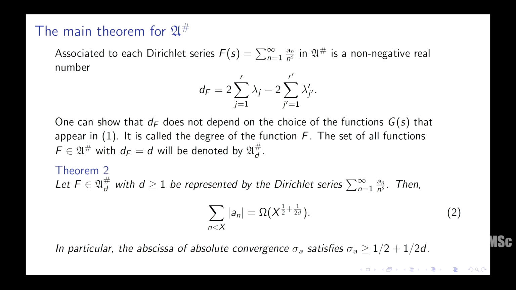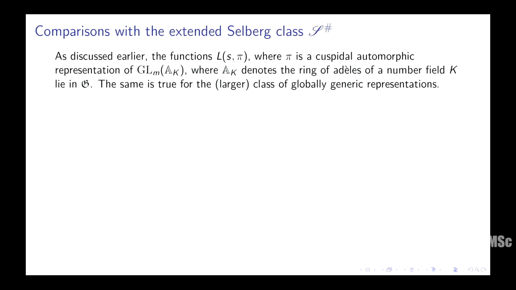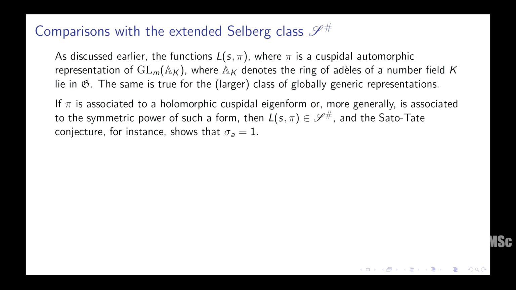Okay. So in particular, the abscissa of absolute convergence sigma A satisfies this. So same result as before. So what I will actually do is talk about this theorem, and the other theorem, of course, is a corollary because all those L functions lie in this. Okay. So as discussed, all of these L functions, L(s, pi), where pi is a cuspidal automorphic representation, unitary, of GL_m over A_K, they lie in this class. And the same is true for the larger class of globally generic representations, whatever they are. So let's not get into that.